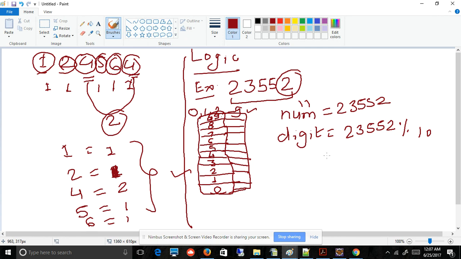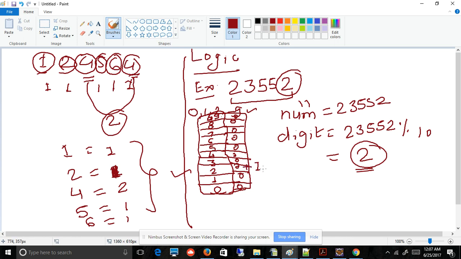So once you do the modulo of this, you will get the number 2. Then you go to that particular digit's bucket. So it is a 2. What I will do is write 1 or something. First we will initialize all values as 0, 0, 0, 0, 0, 0, 0 and 0. Now, once we get any digit, we will come to that particular bucket and we will increase